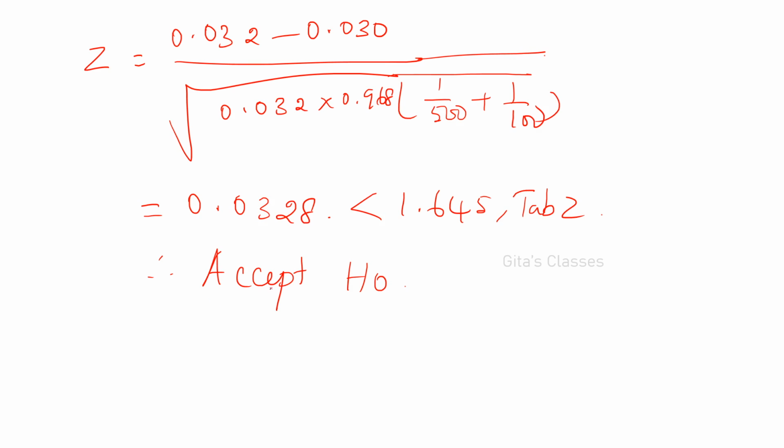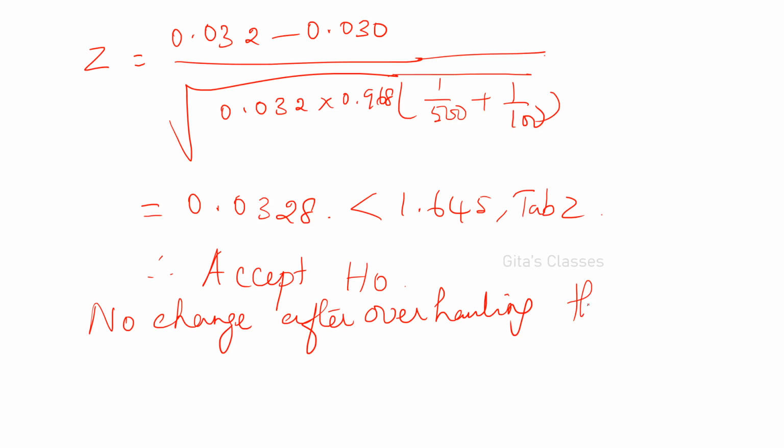Accept H0 means there is no change, even after overhauling the machine. Okay.